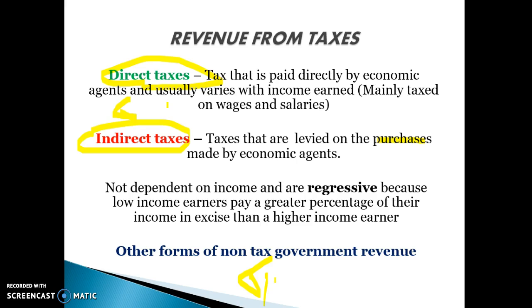It's not dependent on income, and we generally refer to most of these indirect taxes as being regressive because they make up a higher proportion of low-income earners' salaries. So things like GST, excise taxes and things like that, they're regressive because the tax makes up a higher proportion of the low-income earner's salary. So a 10% GST on cars, for example, that tax might be $1,000 on a $10,000 car. That $1,000 is a higher proportion of low-income earners' salaries, and therefore it's considered as having regressive effects. And we have other forms of non-tax government revenue, which we'll talk about as well.